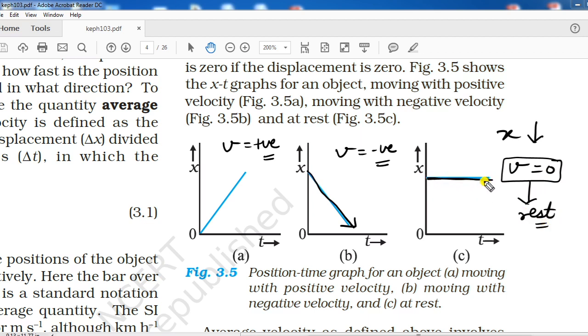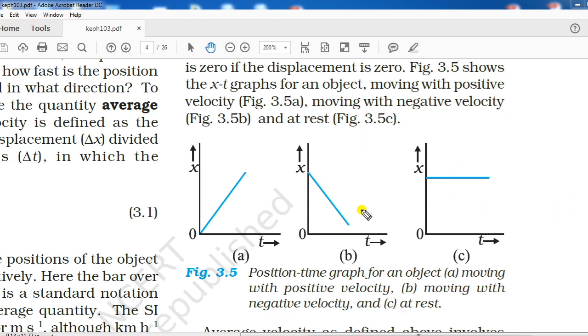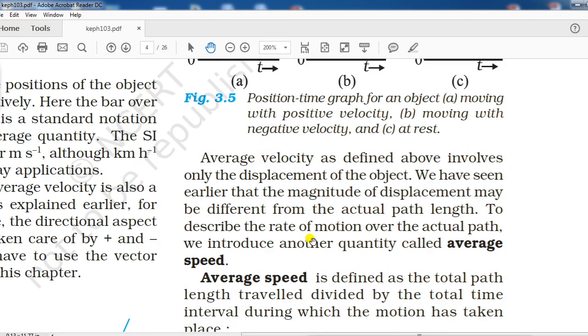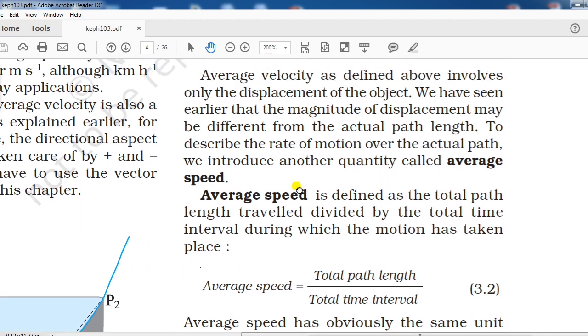We already studied this one graph in the previous video. I hope the meaning of all the three graphs is clear to you. Let us move forward. Now what did we get here? We got the second topic of discussion today, and it is average speed. Now what is average speed? How can we define it?